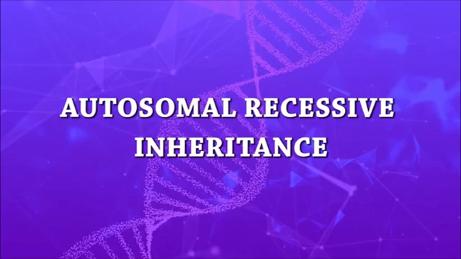B. Autosomal recessive inheritance. Autosomal recessive inheritance shows the affected individual with both copies of the gene affected. An individual can carry one affected gene, but they do not show any symptoms of the disease. In the recessive condition, both copies of the gene should be affected to express the phenotypic changes.